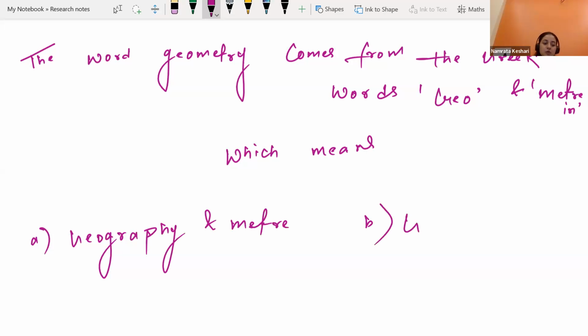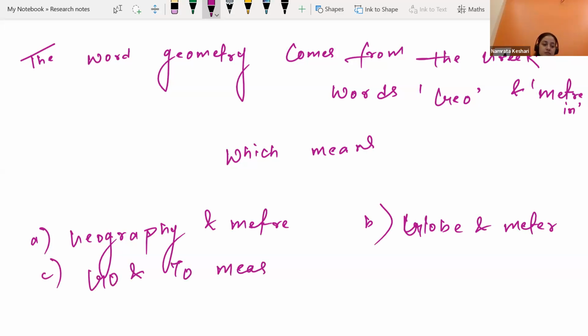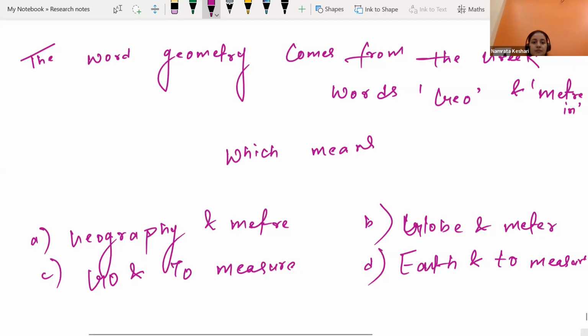Option B is globe and meter. Option C is earth and to measure. Which one is the correct option?